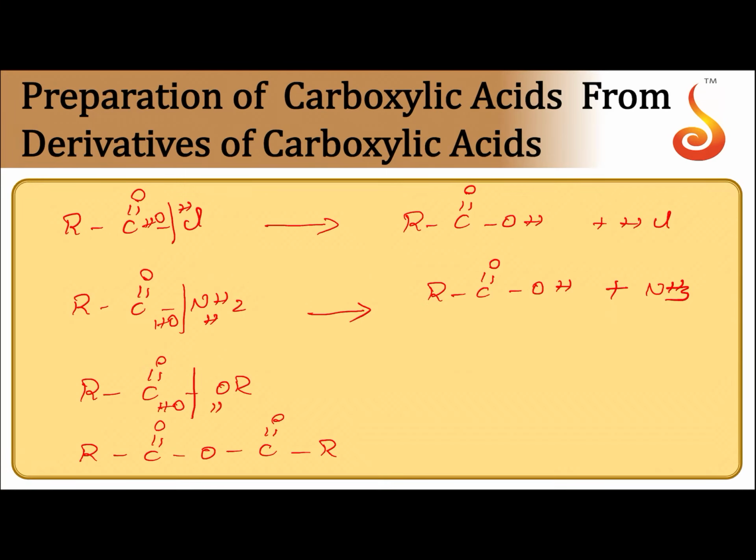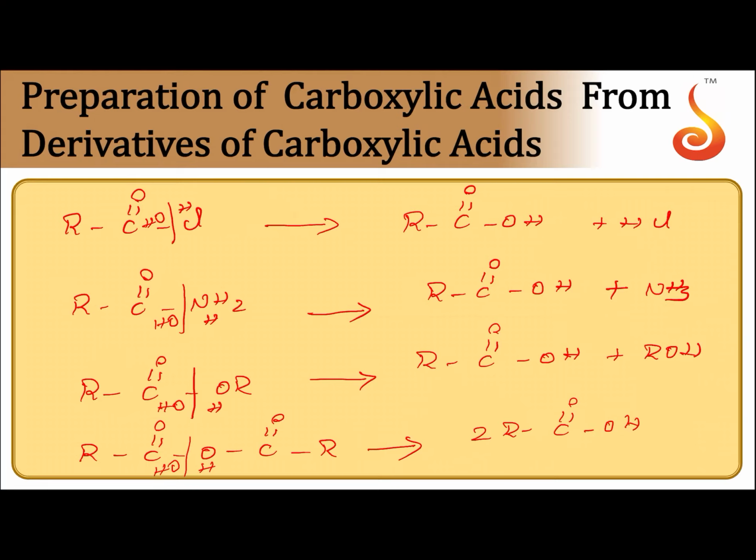Then esters on hydrolysis, you will get carboxylic acids and alcohols. And anhydrides on hydrolysis, you will get 2 moles of carboxylic acids. So, derivatives of carboxylic acids on hydrolysis will give carboxylic acids.